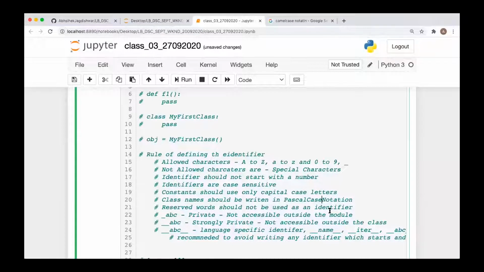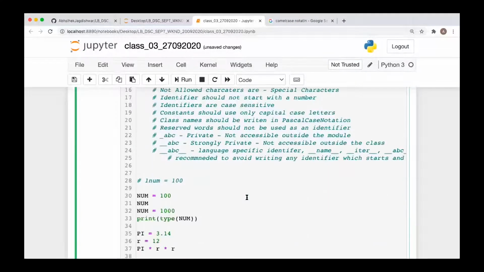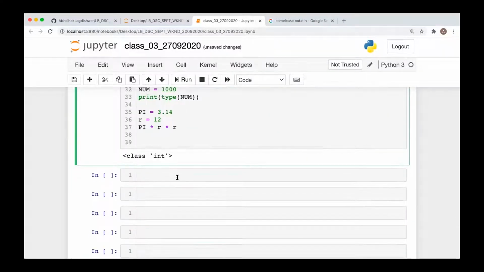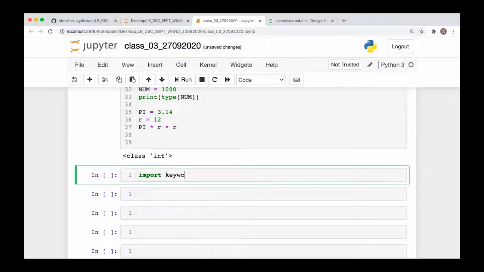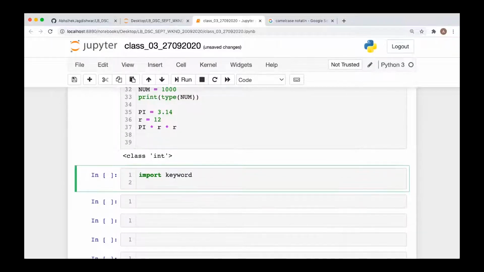Okay. Fine. Next, we have that reserved words should not be used as an identifier. So, for example, what reserved words do we have? To get the list of all the reserved words in Python, we can use import keyword, and then we can write keyword.kwlist.